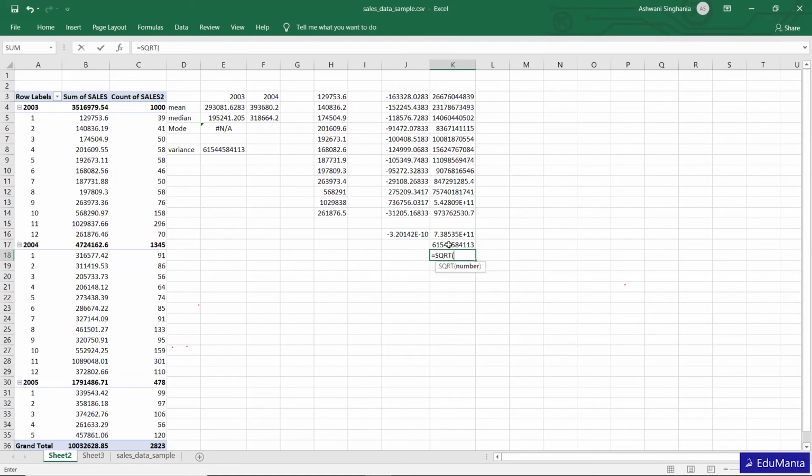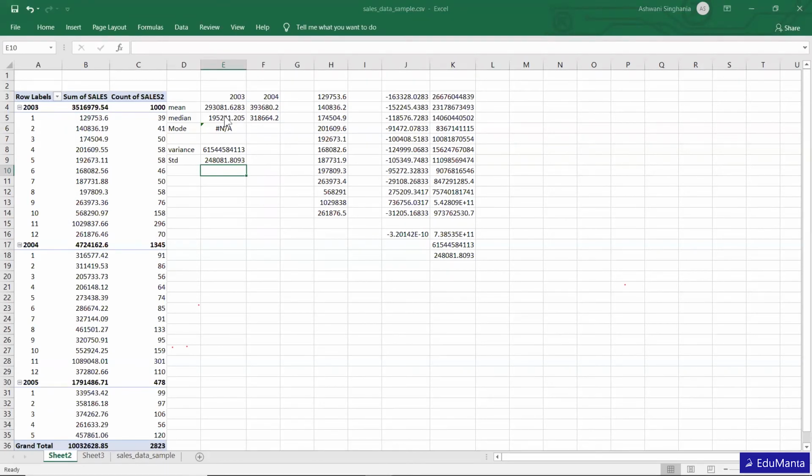So once we get the square root of it, what we get is the standard deviation. Let's check it in Excel. Yeah, so this is how we actually get the standard deviation. I hope it is clear to you all how we get the standard deviation and what it signifies. It signifies the average distance of each observation from its mean, in very simple terms and in one line.